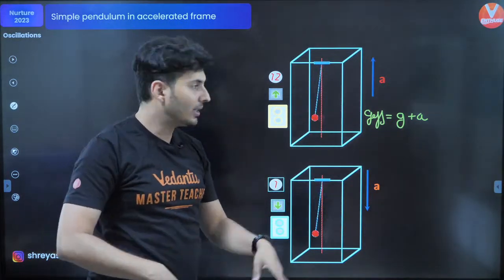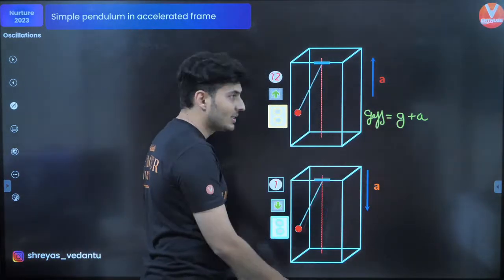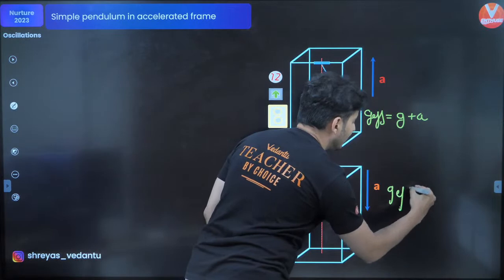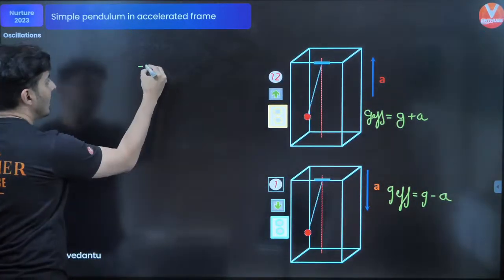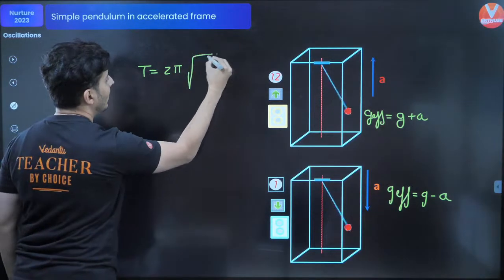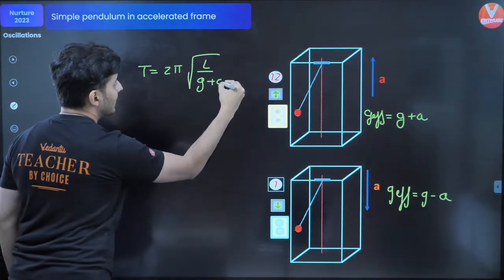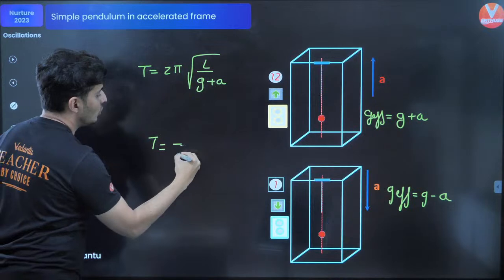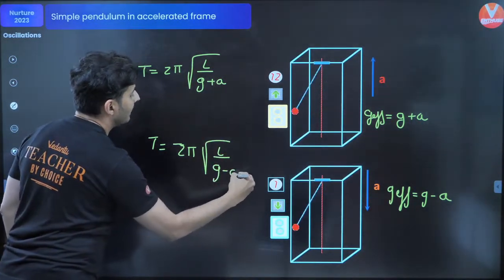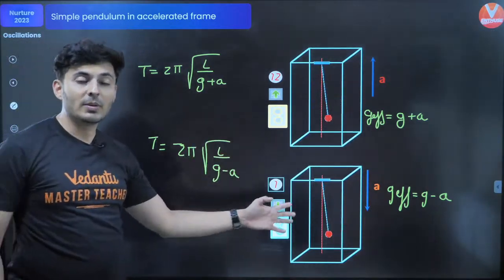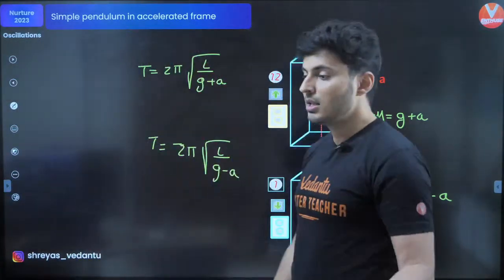If the lift goes down, then G effective will be G minus A. Hence, the time period will become 2 pi under root L by G plus A in the first case, and 2 pi under root L by G minus A in the second. So the time period also depends on the accelerated frame of reference.